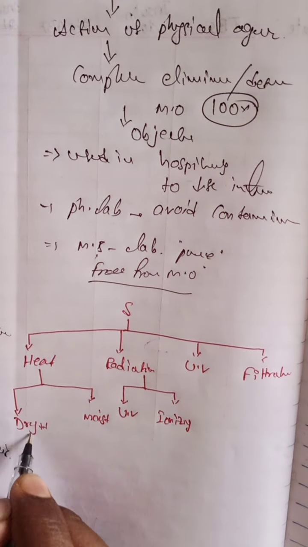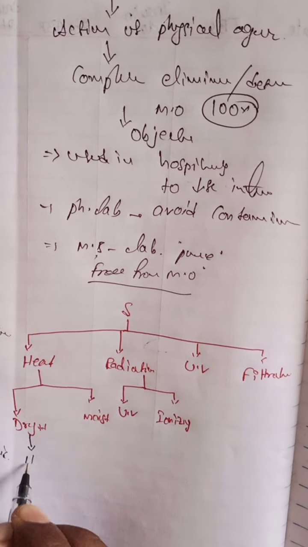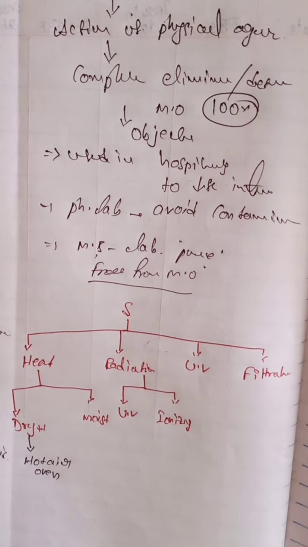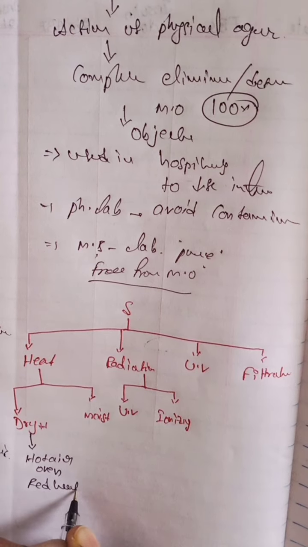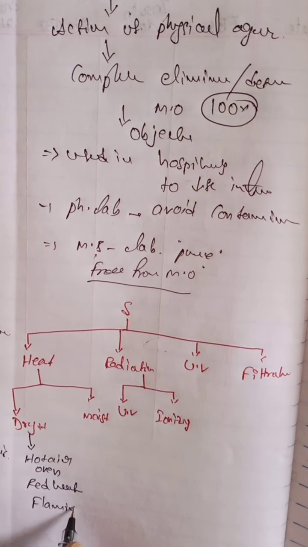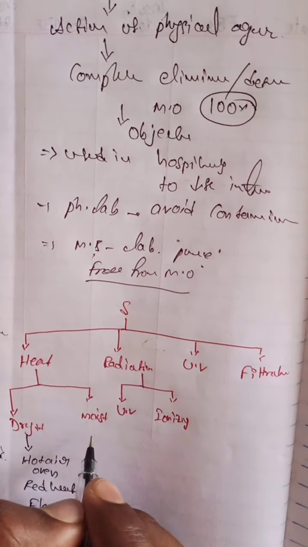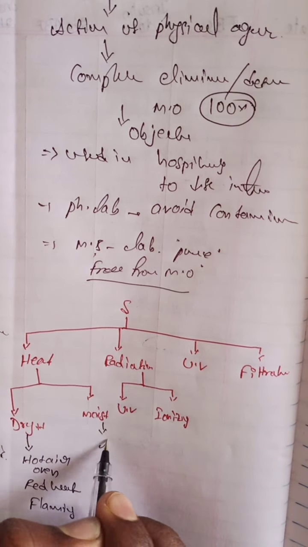For dry heat sterilization, the best example is the hot air oven, and red heat sterilization and flaming are also examples of dry heat sterilization. For moist heat sterilization, the best example is the autoclave.